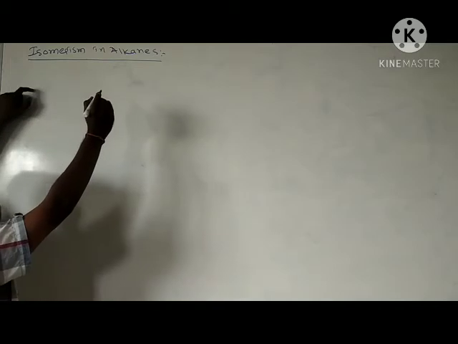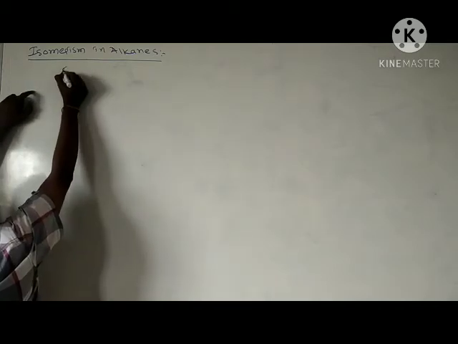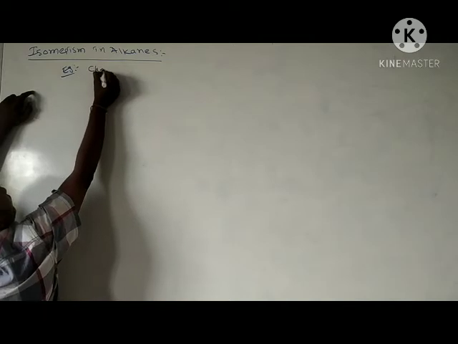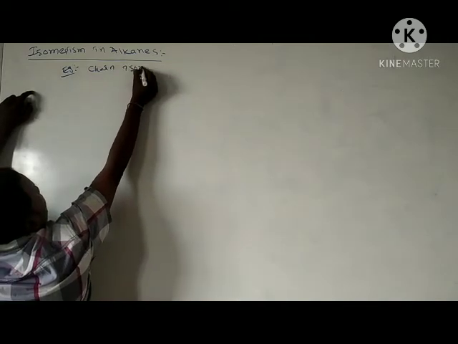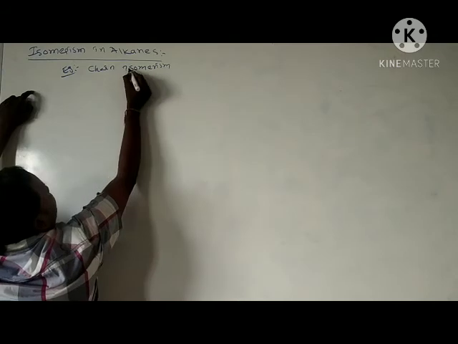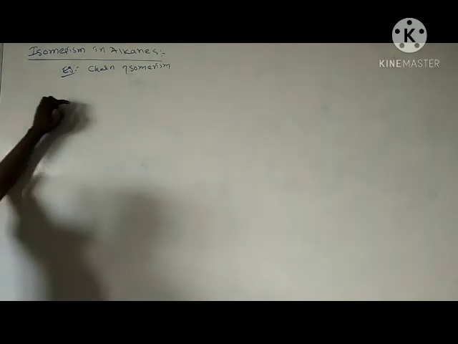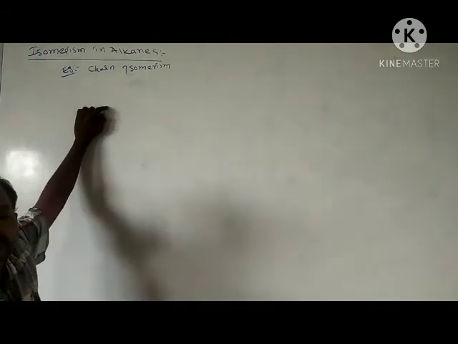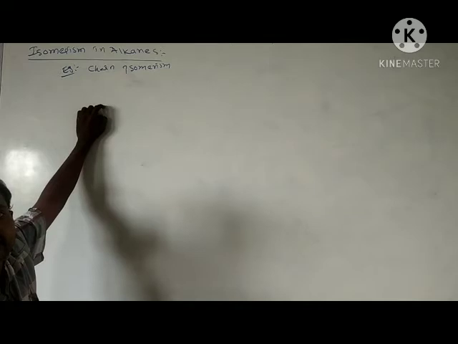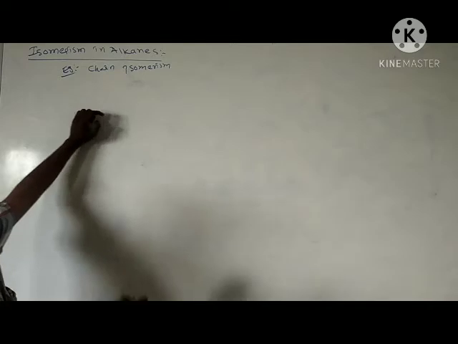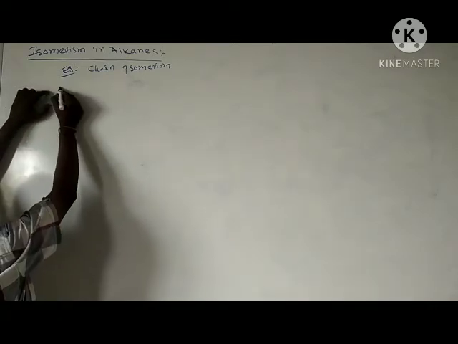Alkanes mainly exhibit chain isomerism. What is chain isomerism? The compounds which have the same molecular formula but differ in the arrangement of the carbon chain are called chain isomers, and the phenomenon we call chain isomerism. Here I will take different examples for this.